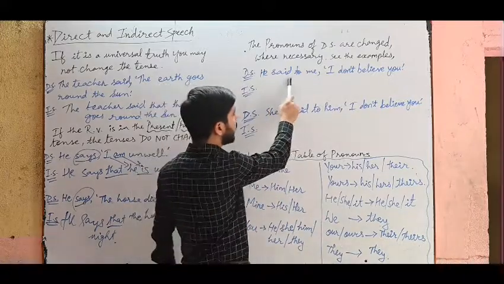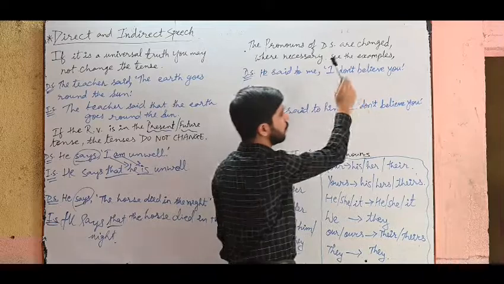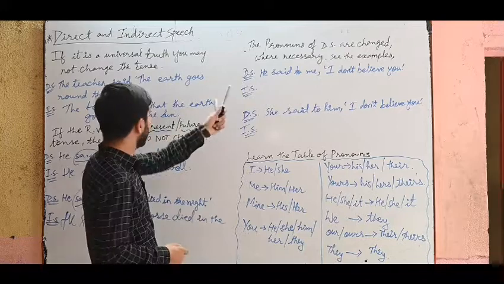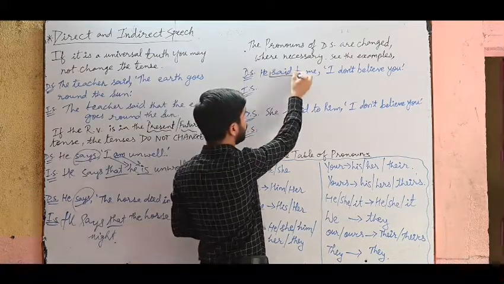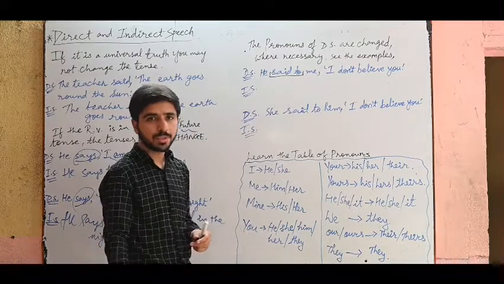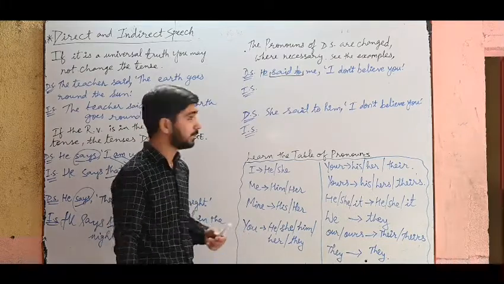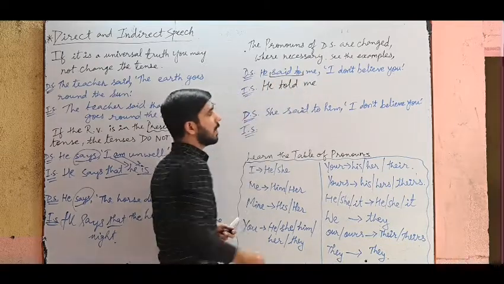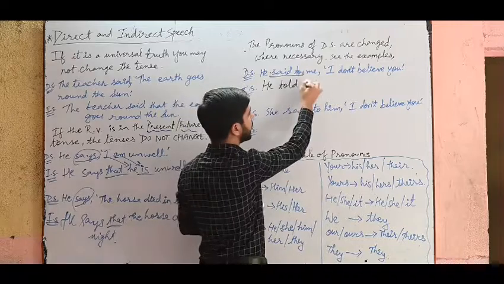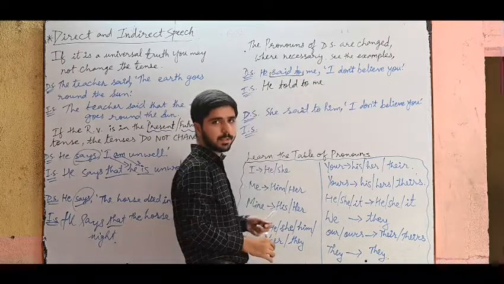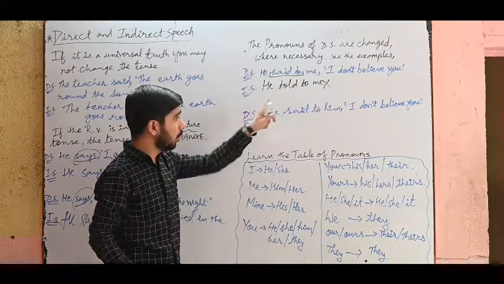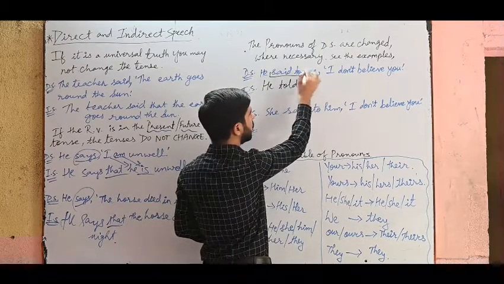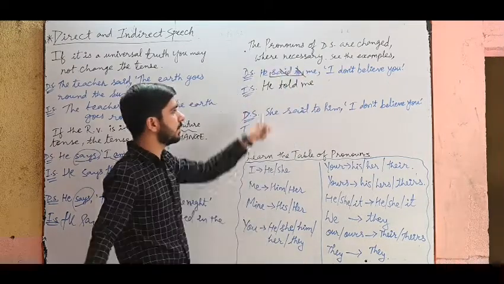See, he said to me, I don't believe you. So this is the sentence. Now one more thing, students, over here we have not got this kind of example before. One thing I need to tell you: whenever you see said to, it changes to told. So he told me. But some students write like this: he told to me. Is this correct? No, this is wrong. With told we never use to. So again, he told me. Remove this said to, both the words, and instead of that write told.